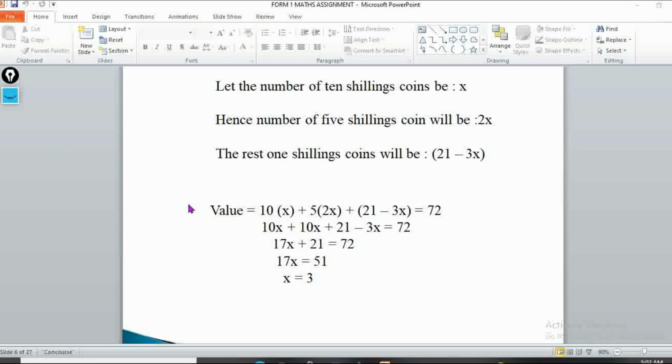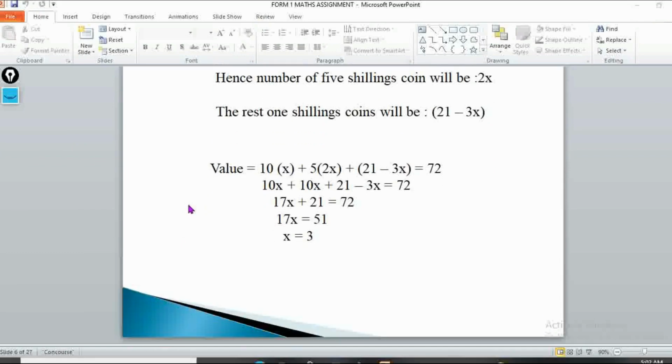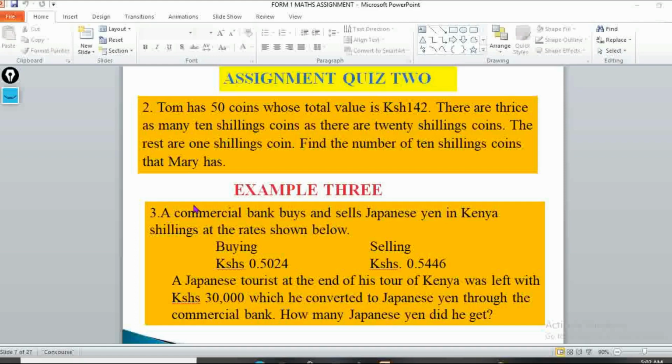We can proceed now to the exercise. So for assignment question 2, it reads that Tom has 50 coins whose total value is 142. There are thrice as many 10 shillings coins as there are 20 shillings coins. The rest are 1 shillings coins. Find the number of 10 shillings coins that Mary has.